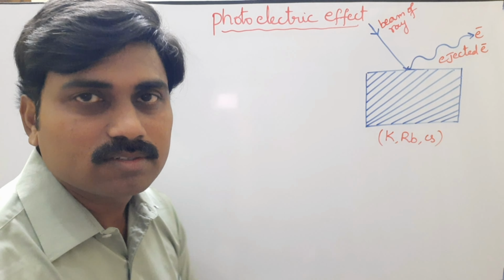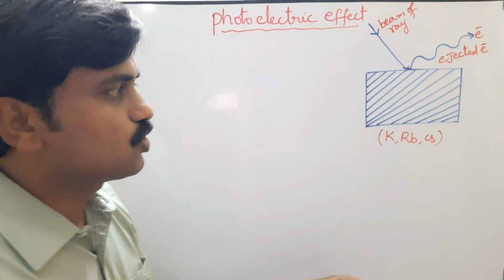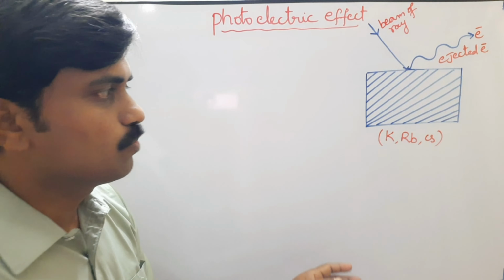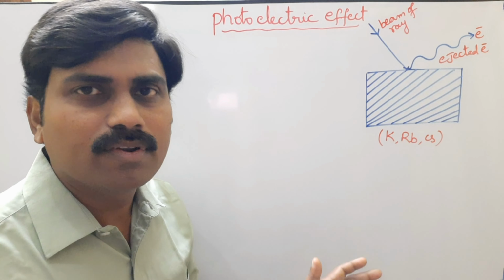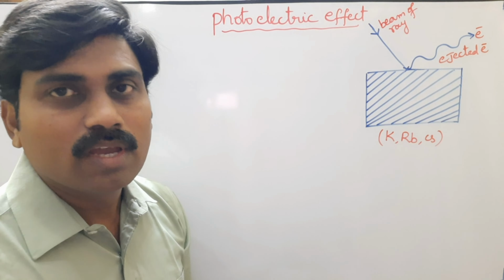So here the metals are like potassium, rubidium, cesium. Why are these metals taken? Why do scientists prefer these metals? Because these are alkali metals. Alkali metals are large in size compared with other metals in the periodic table, and also they are very soft and fast reactive metals. So immediately they can release the electrons due to their large size.